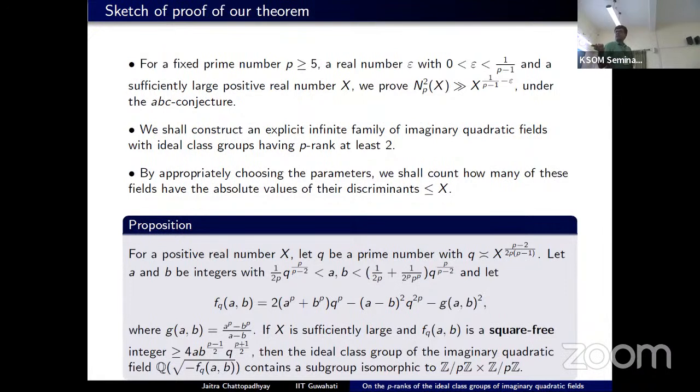Then the two conditions are that if f_q(a,b) is a square-free integer and it is more than 4ab to the power (t minus 1)/2 times q to the power (t plus 1)/2, then the ideal class group of Q(square root of minus f_q(a,b)) has p-rank at least 2. That means it has a subgroup of the form Z/t Z times Z/t Z. Now it remains for us to see how many of these values are square-free.